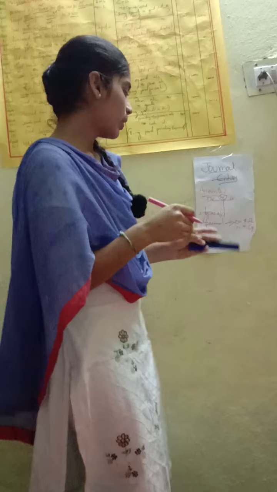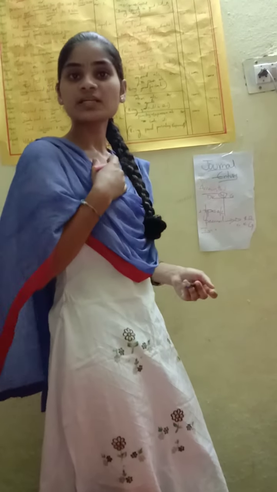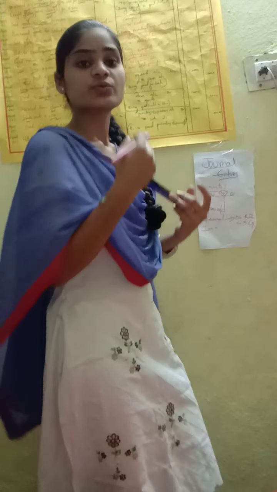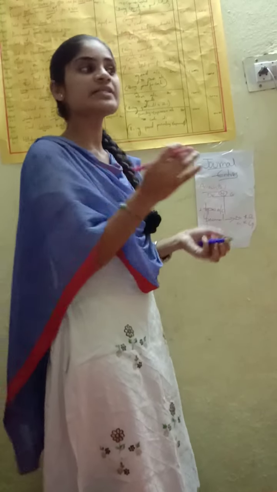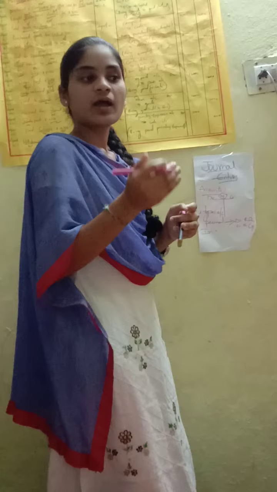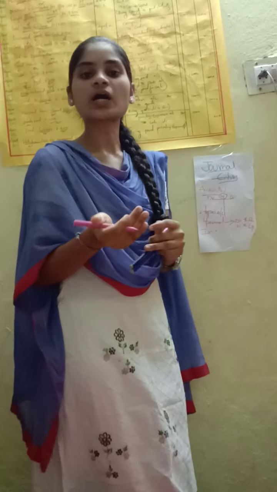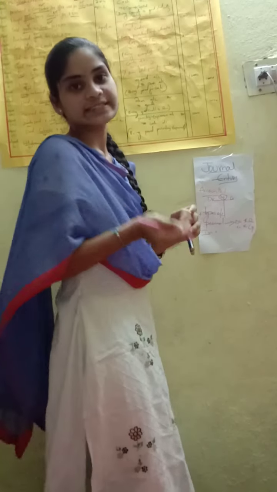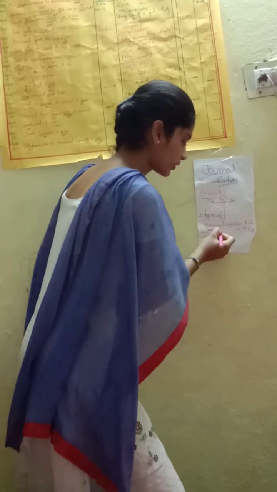Examples of personal accounts: personal means me personally, so Supriya account, MNC company account, and bank loan account. These are examples of personal accounts.